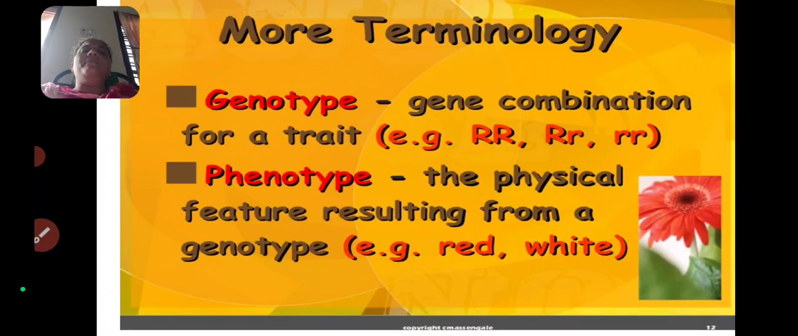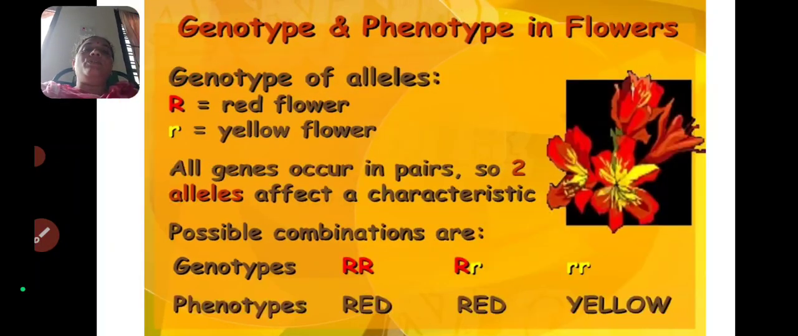So in the phenotype we observe the characters, not the genes. The genes of the characters are involved in the phenotype. The phenotype completely depends on the genotype. The physical feature resulting from the genotype is called phenotype. For example, red, yellow, purple, like that.